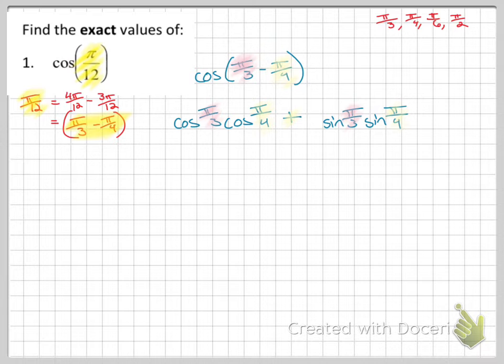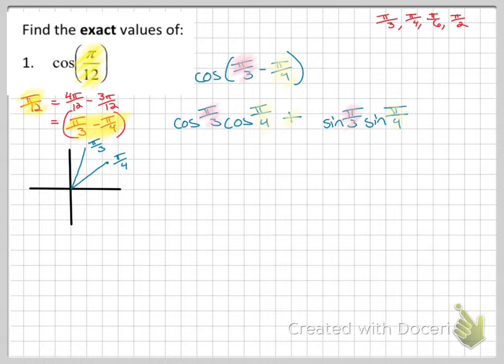Well, now every single one of these is a unit circle problem. I guess I'll draw a circle over here, but you guys should really be able to do some of these in your head without drawing it, is the goal, right? All of ours are pi over 3 and pi over 4. I'll label those so that you know where to look each time. So, cosine is the x.